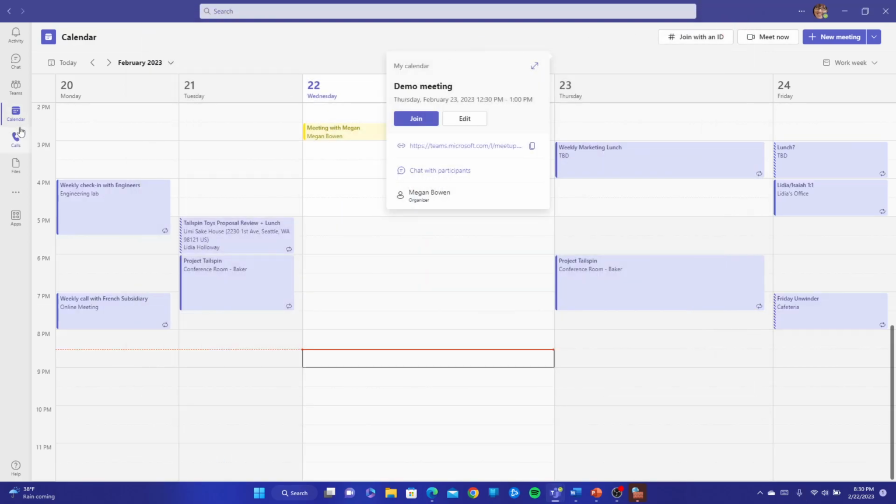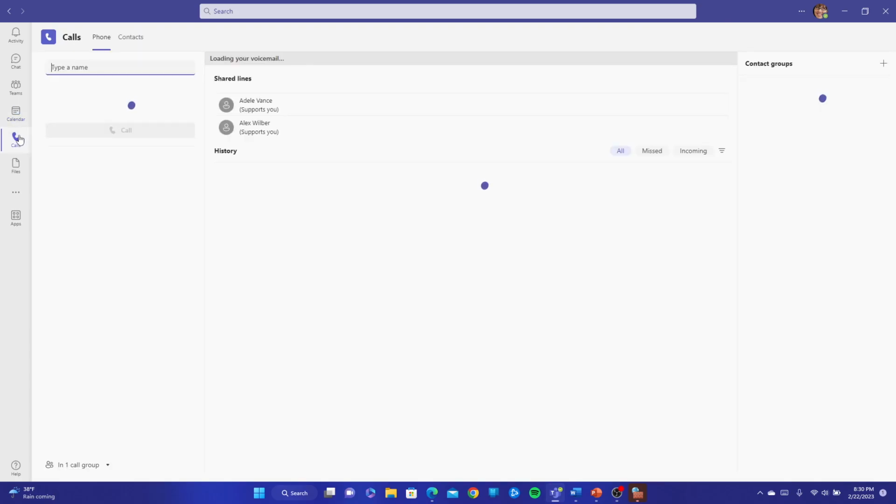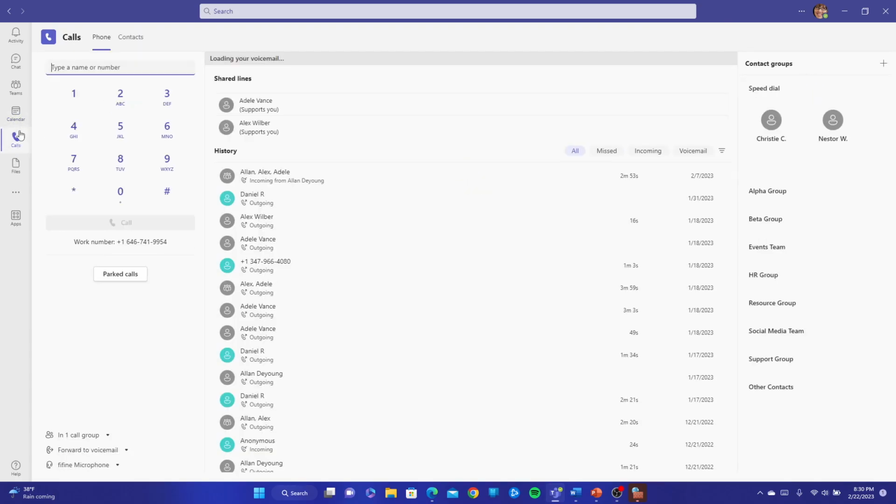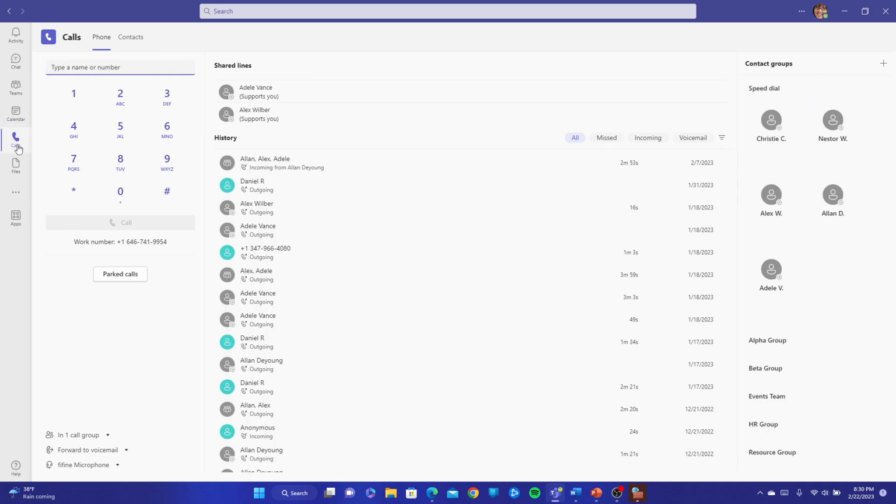Now, I'll also have my Calls tab right under my calendar here. Things might be organized a little differently from here, but when it comes to calls, we'll have a different session for calls, since that takes up a lot of time, and I think it's pretty straightforward when it comes to making phone calls. Now, you may not have an actual dialer here because you don't have the phone option installed, which we'll get into in another session.